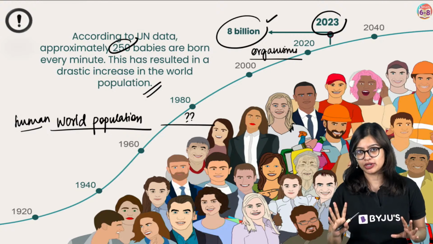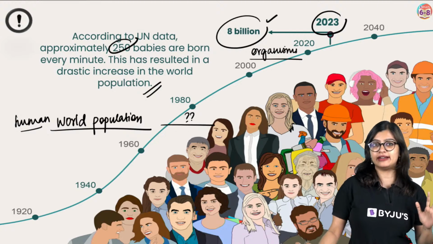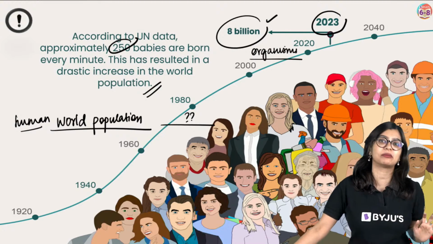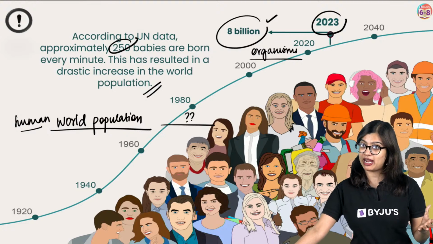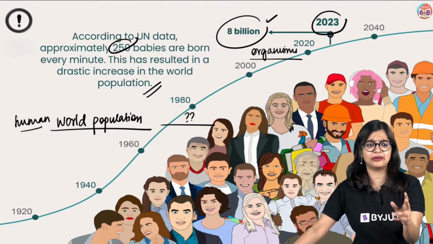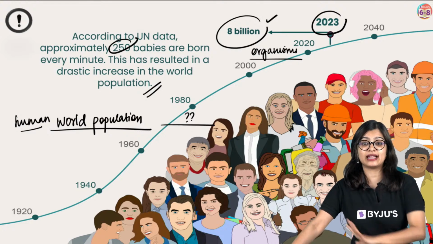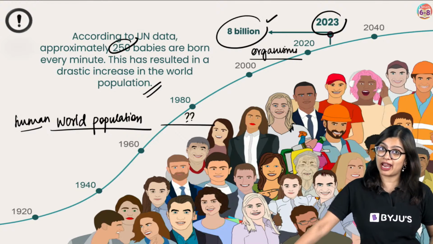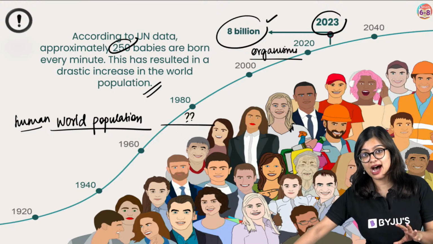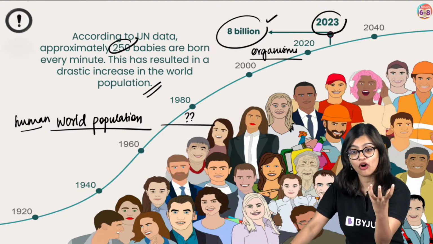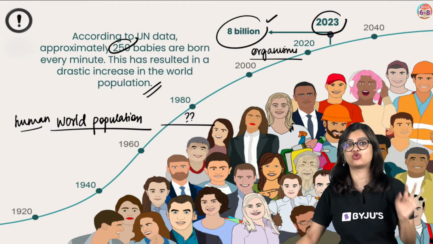Now you think about it. We all have only one planet, and that's our planet Earth. And this planet Earth was not made for human beings alone. Planet Earth was made for our plants, our animals, our tiny microorganisms, right? So we see that this whole planet is made for all of us. But now the number of organisms in itself is so much.